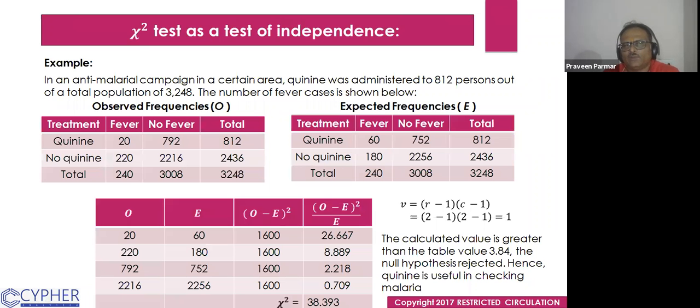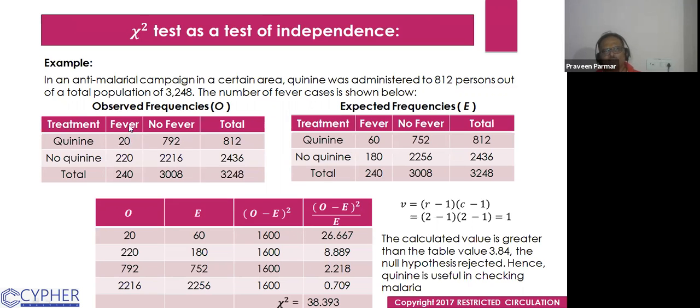So we see one problem here. In an anti-malarial campaign in a certain area, quinine was administered to 812 persons out of a total population of 3,248. The number of fever cases is shown below. Observed frequency and expected frequency I have written there. How we get the expected frequency, I will explain. We just get this in the question. This table they give us.